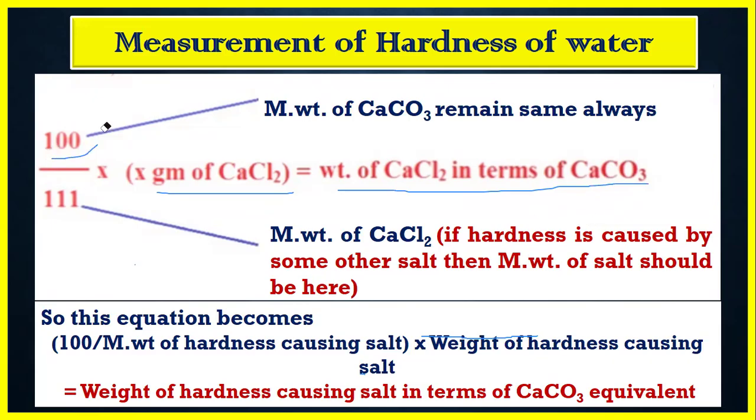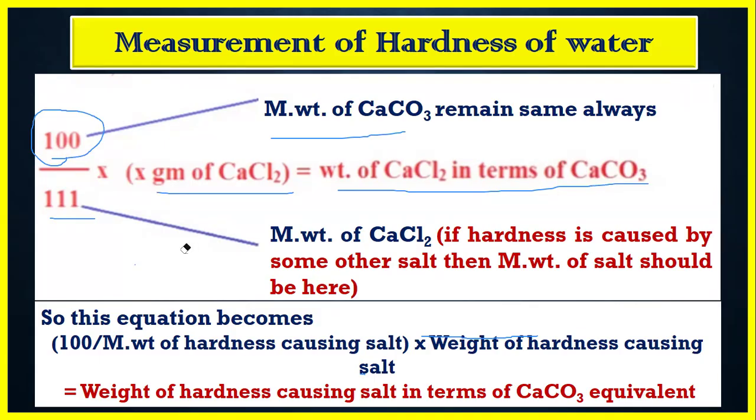Here 100 is the molecular weight of calcium carbonate, which always remains the same in all types of conversion of salts into calcium carbonate equivalent, and 111 is the molecular weight of calcium chloride.